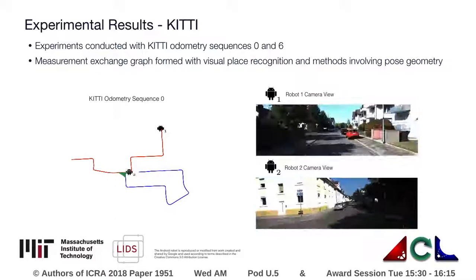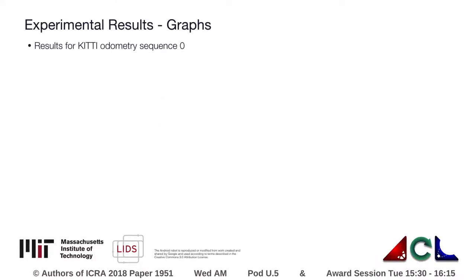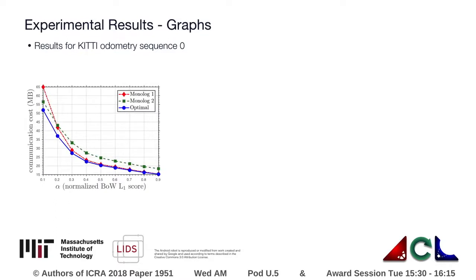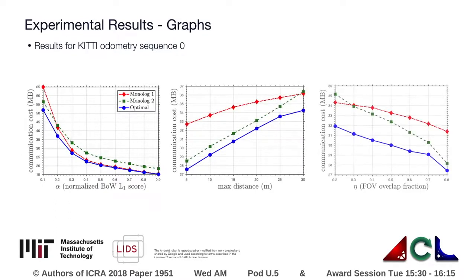score. For each method of candidate generation, we varied the corresponding thresholds on visual similarity, distance, or overlapping field of view. For all cases tested, the optimal policy was able to significantly improve on the naive monologue policies.